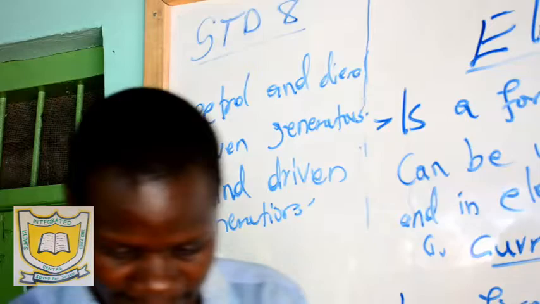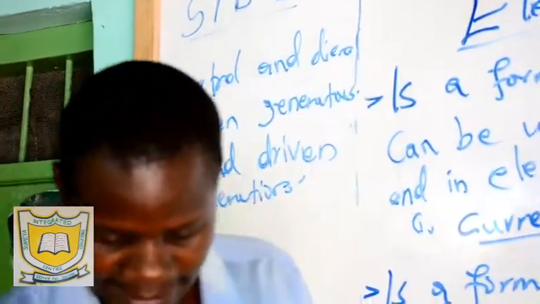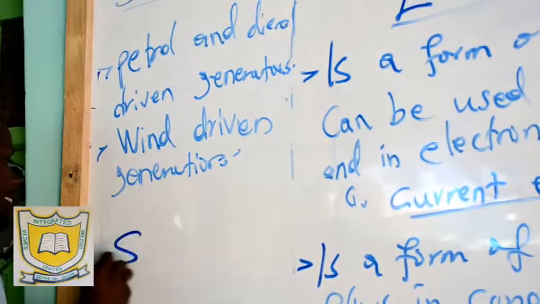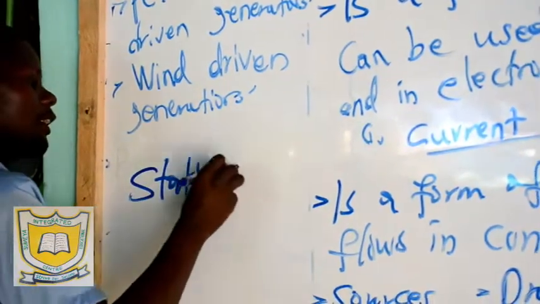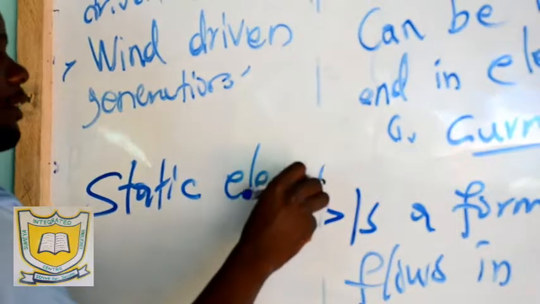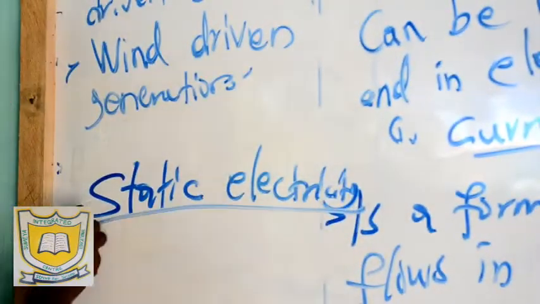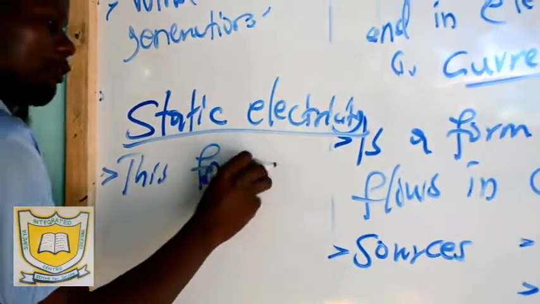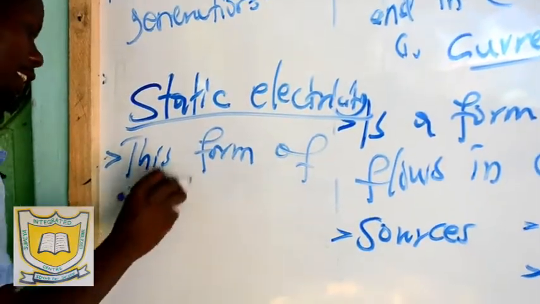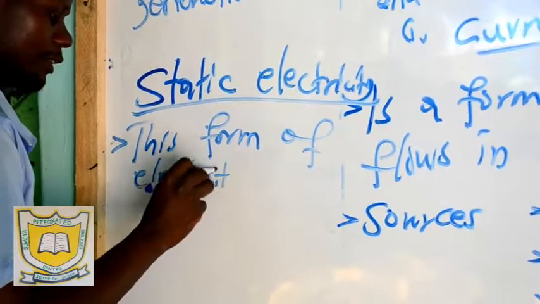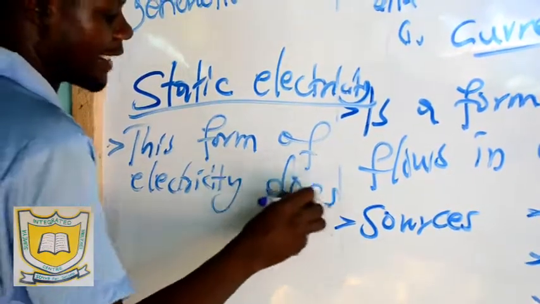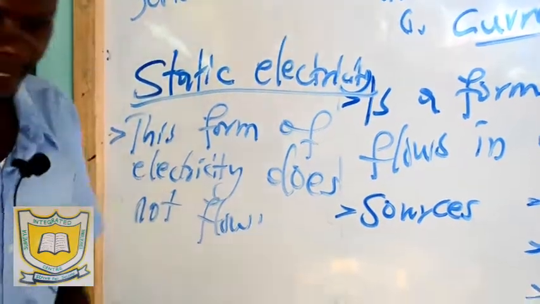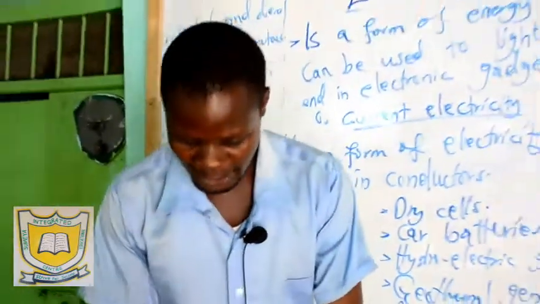So it moves in conductors. Now the second form of electricity is static electricity. This form of electricity does not flow.